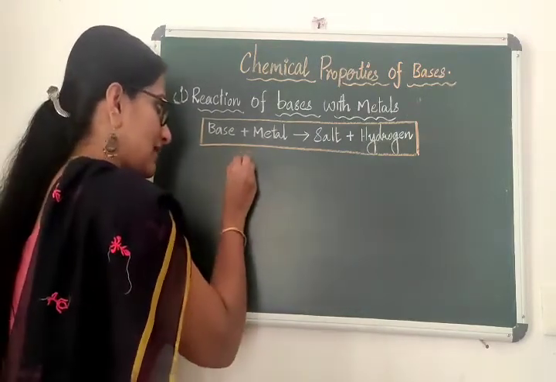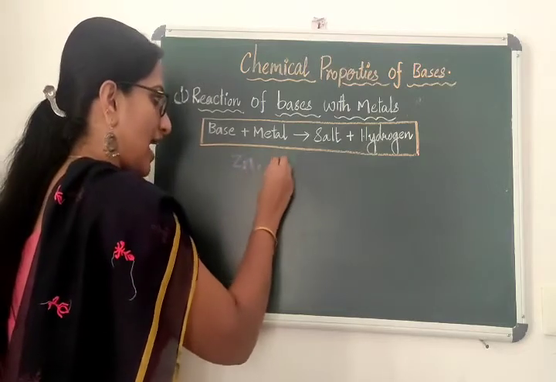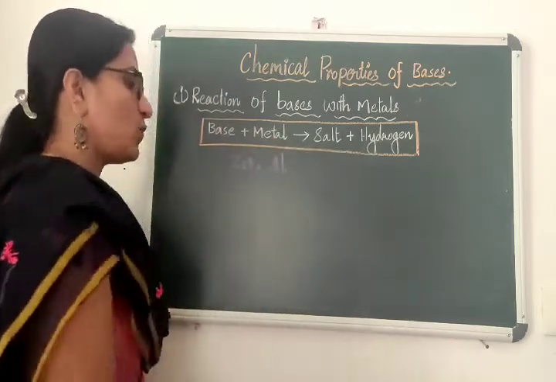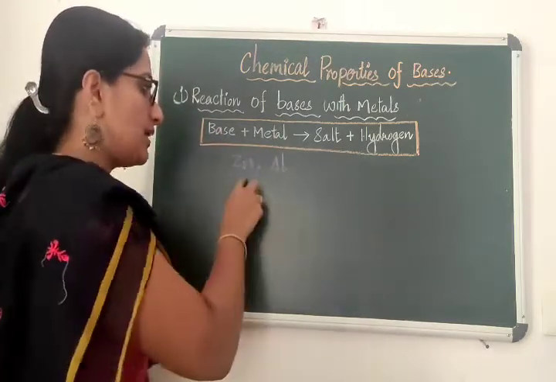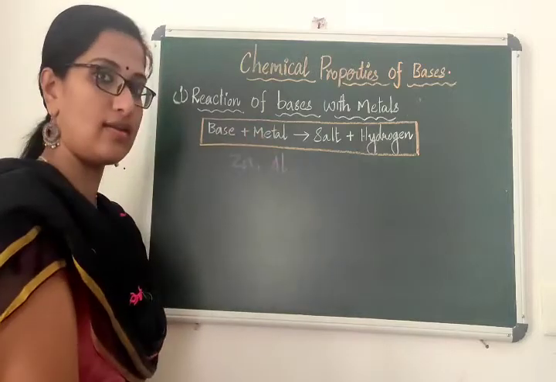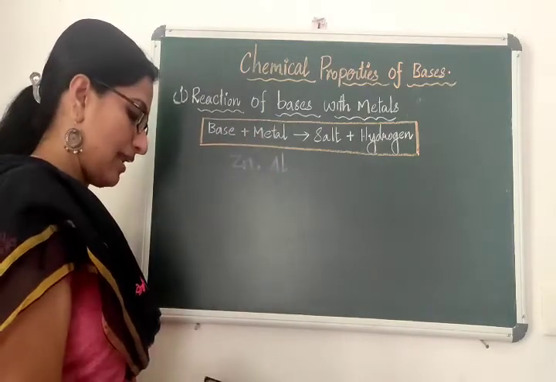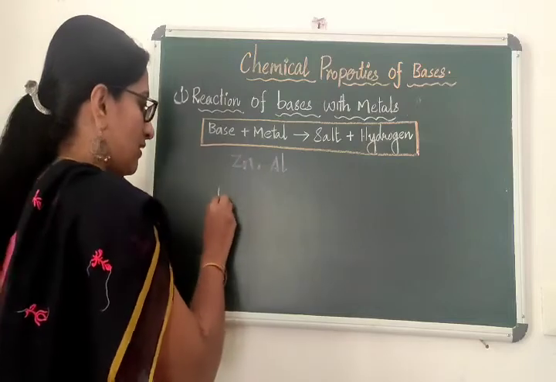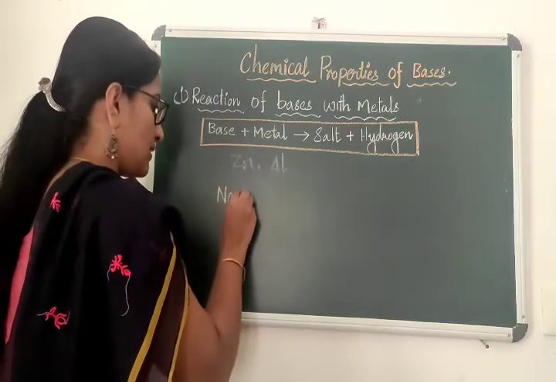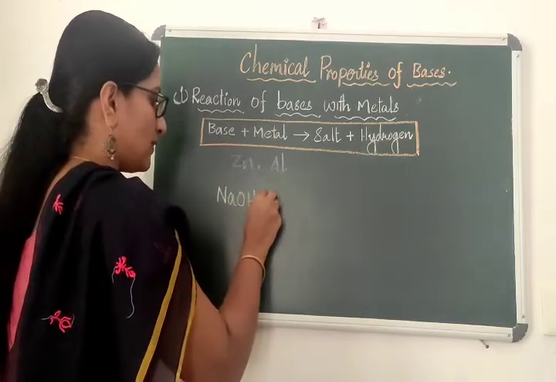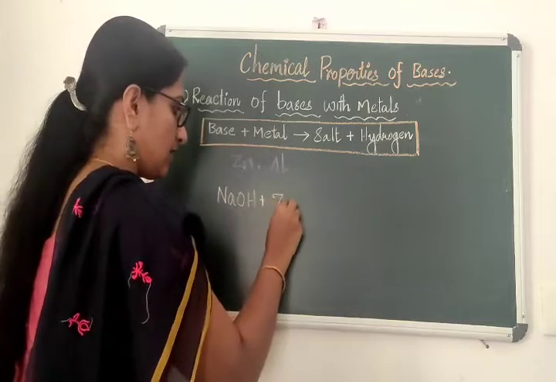Metals like zinc and aluminium react with a base and form the corresponding metal salt, and hydrogen gas is produced. I will write one example: sodium hydroxide base reacts with zinc.